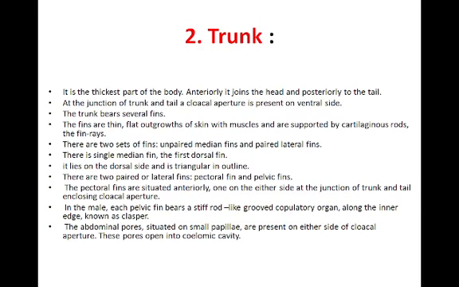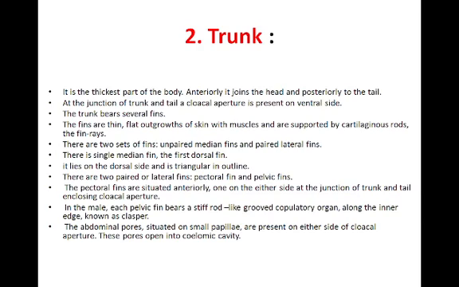Now the third important part of the body is the tail. It is the posterior-most part of the body in case of the Scoliodon. It lies behind the trunk and narrows down posteriorly. In the posterior region, it bends upwards at a small angle. This type of tail is known as the heterocercal tail because it has two lobes, an upper lobe and a lower lobe. The upper lobe is larger and the lower lobe is smaller in size.